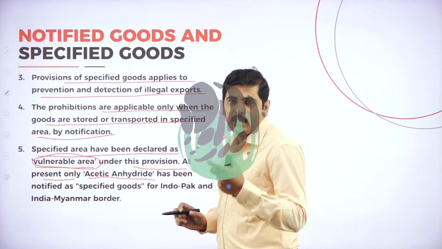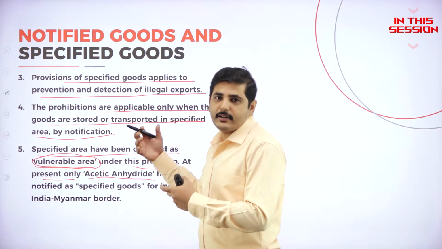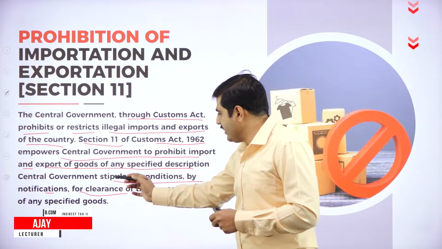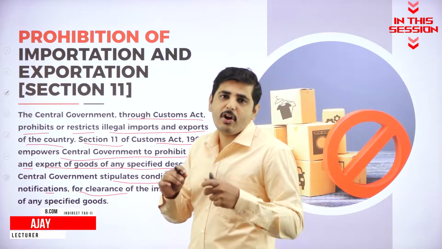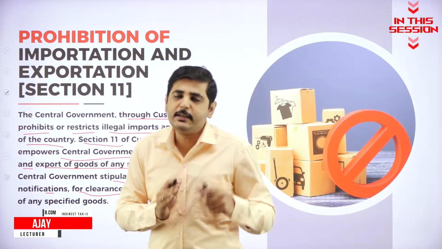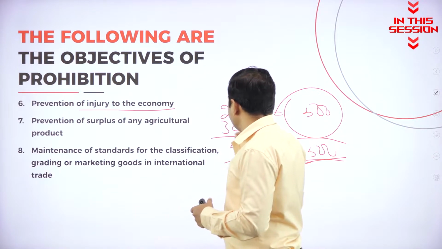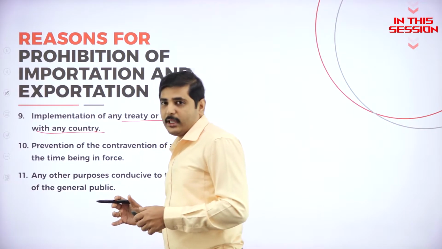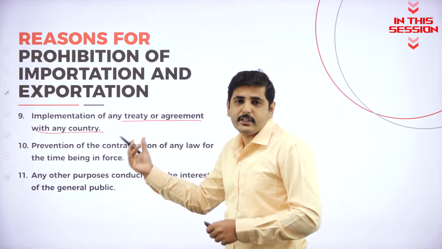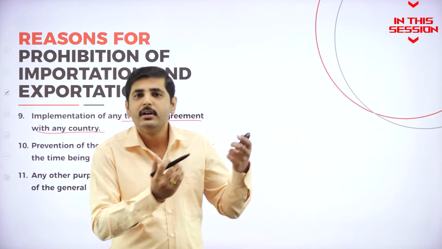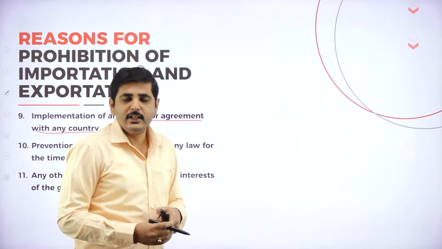Acetic anhydride is the only product which they cannot transport without proper measures. The central government will notify or specify some goods which cannot be exported or which cannot be imported. The government will impose customs duty and also prohibits some exports and imports. So sometimes we have to make some contract or treaty with another country so that we will not export a particular item or will not import some goods from another country.